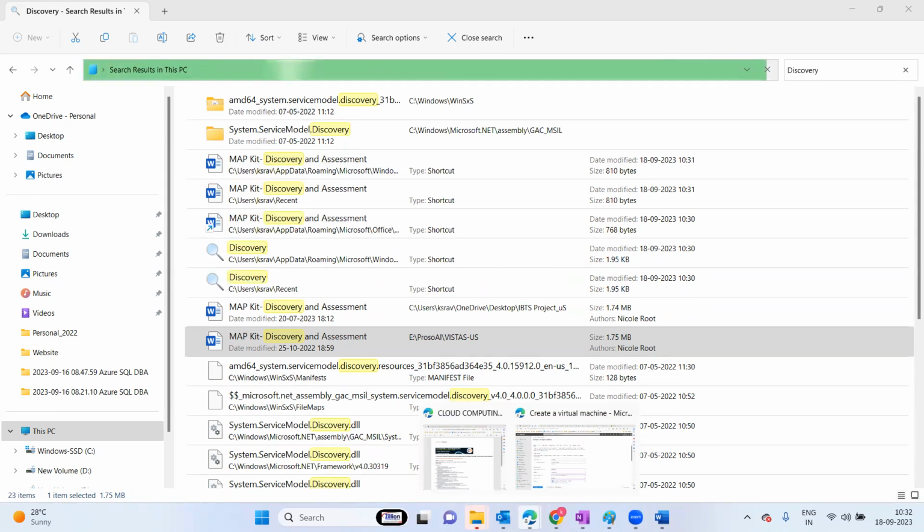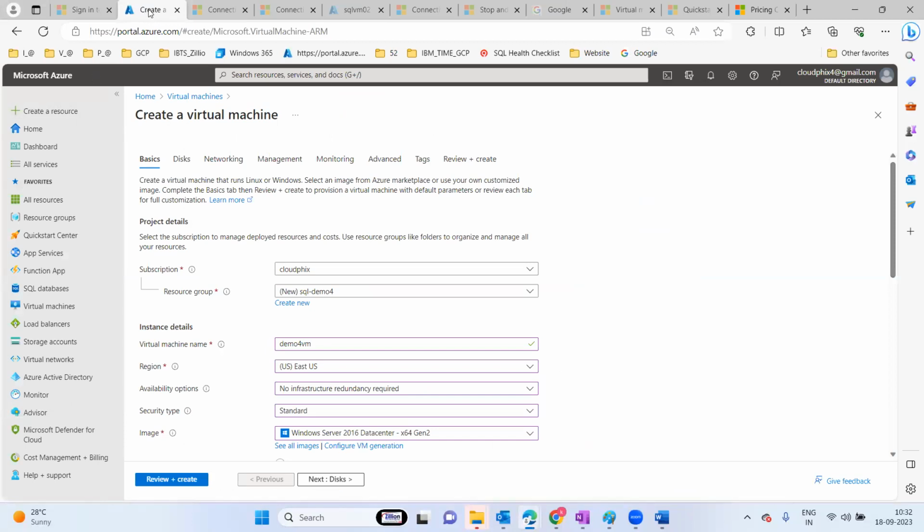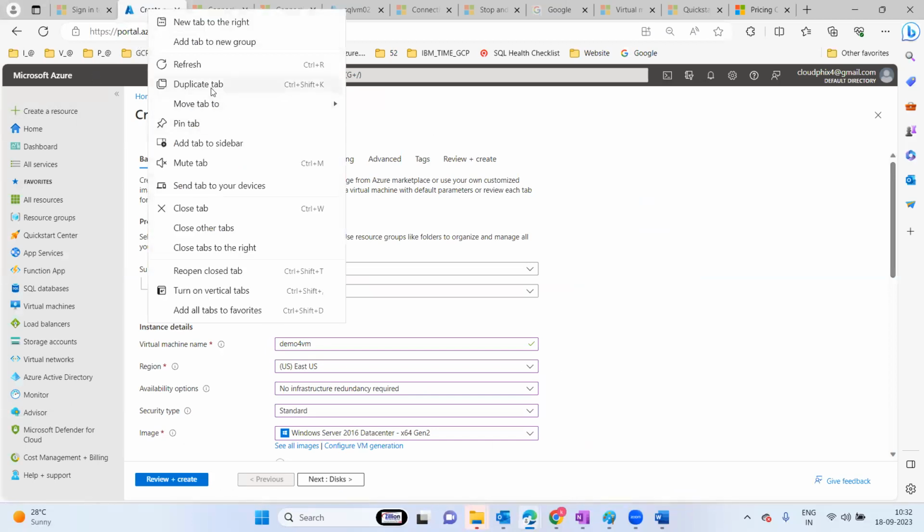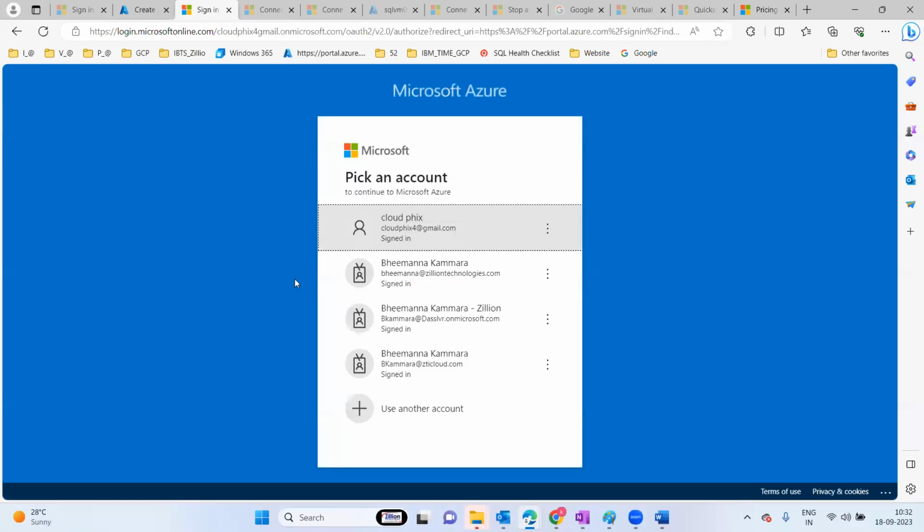That is the minimum configuration actually being used, far behind the provisioned capacity. So when you use the Azure Migrate tool, it will give the source configuration, current usage, and the target configuration as well. It is good. I'll show that option. If you can duplicate this tab. We have dedicated modules for all of this, and we'll discuss it in detail.